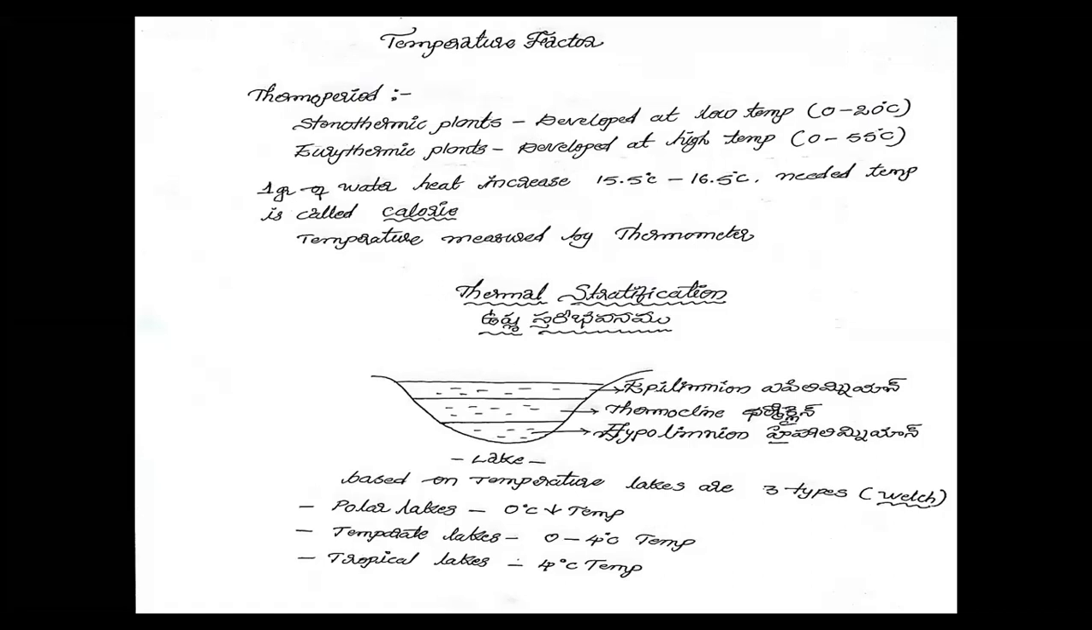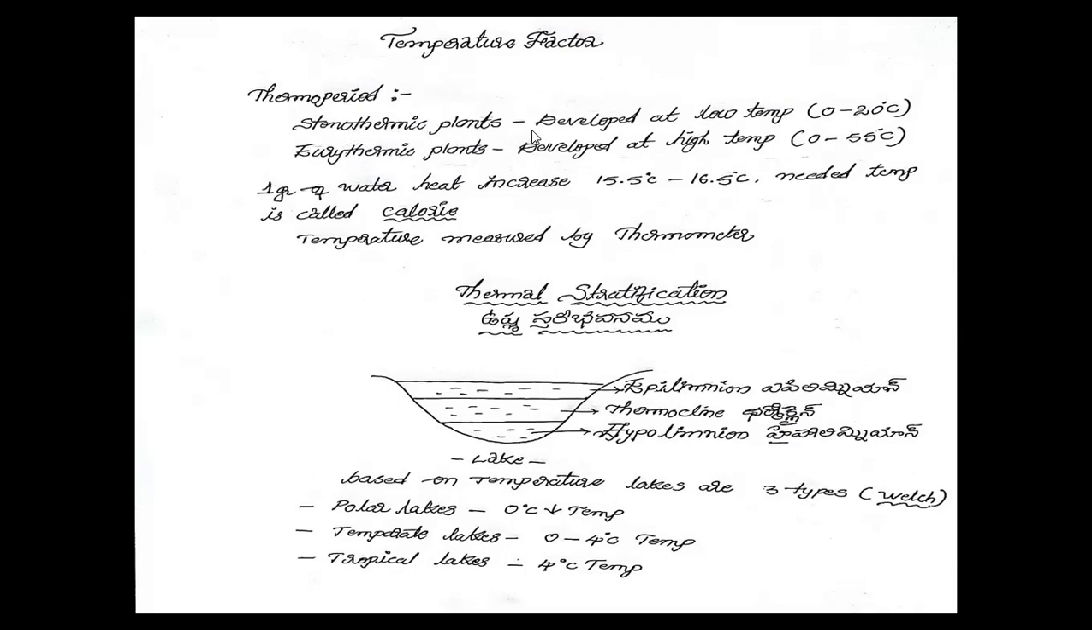Thermoperiod means the range of minimum or maximum temperature in which plants or living organisms develop. Based on the thermoperiod, the plants are divided into two types. They are stenothermic plants and eurythermic plants.